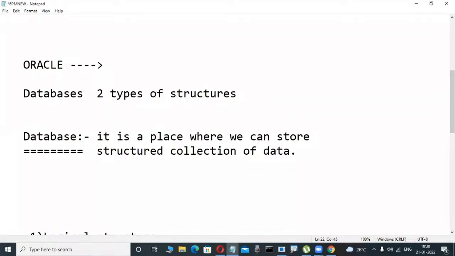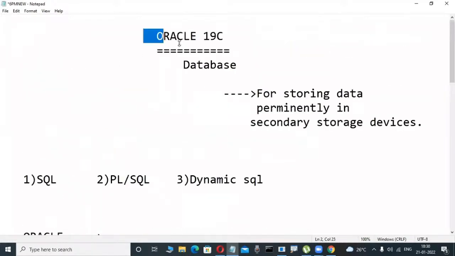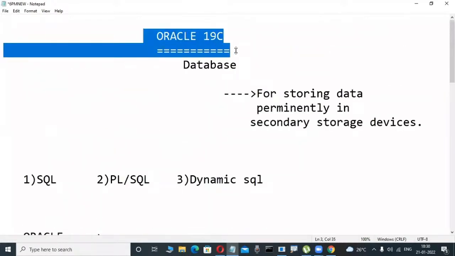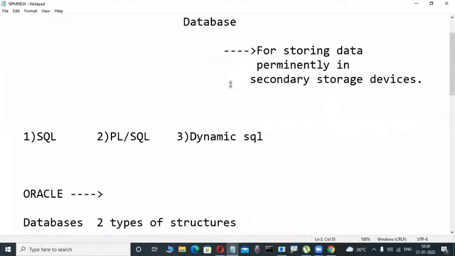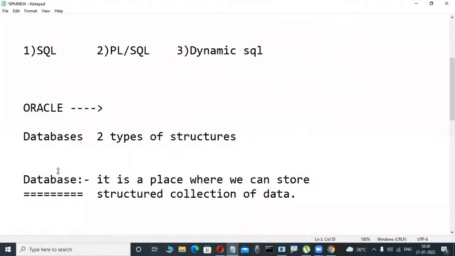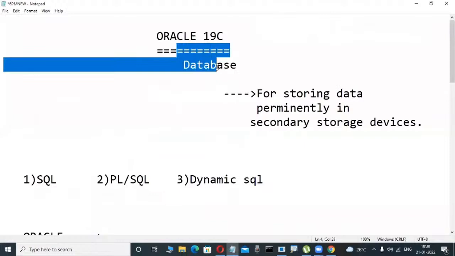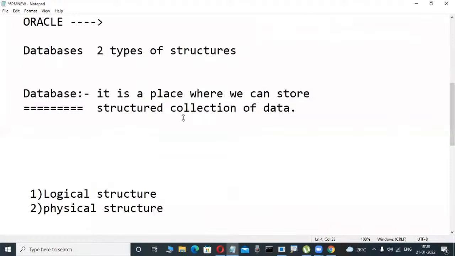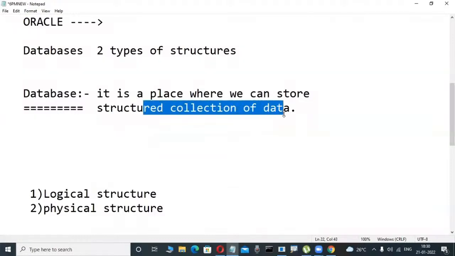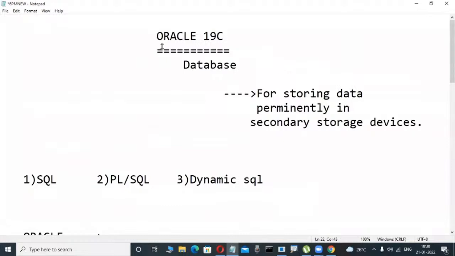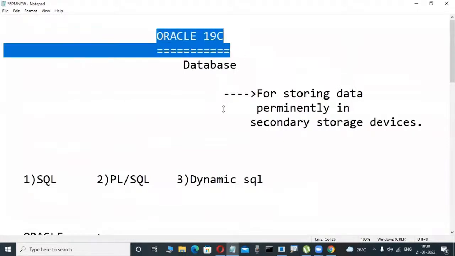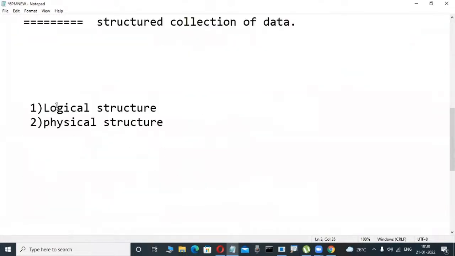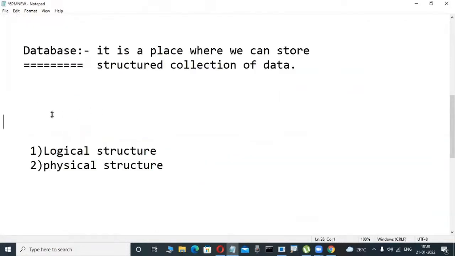Observe here. Whenever we install Oracle or a relational database software, what is the database actually? It is a place. Whenever we install this type of software, some place is automatically reserved in the hard disk, and in that place we can store a structured collection of data. But whenever we install these types of software, two types of structures are there. One is logical structure, another one is physical structure.